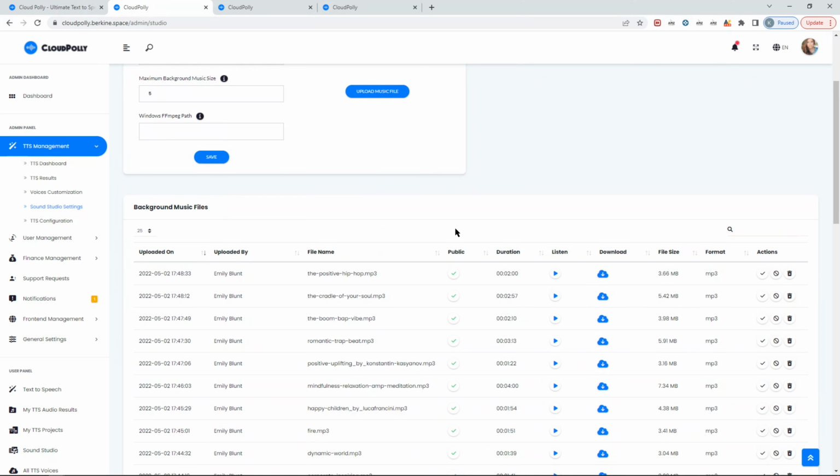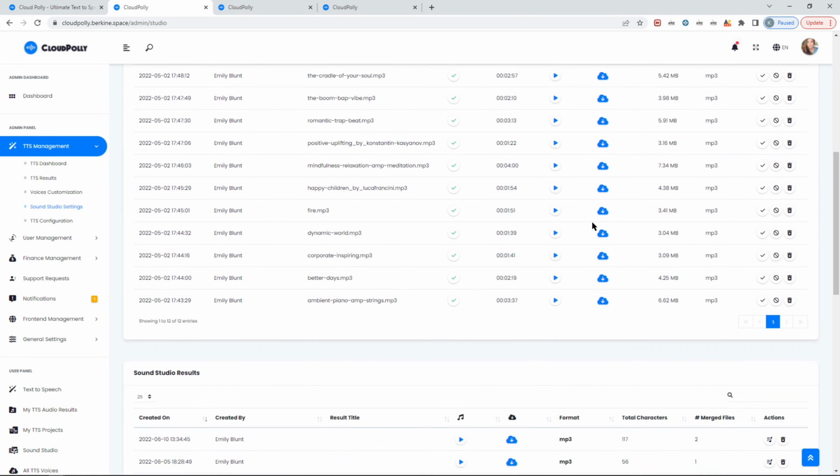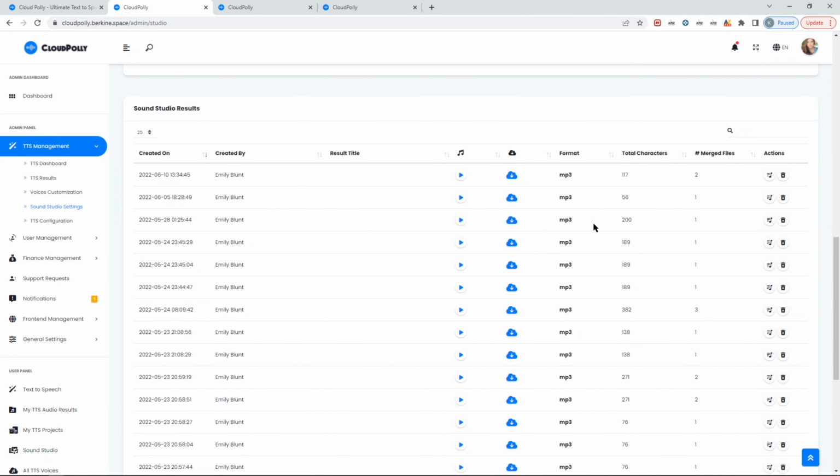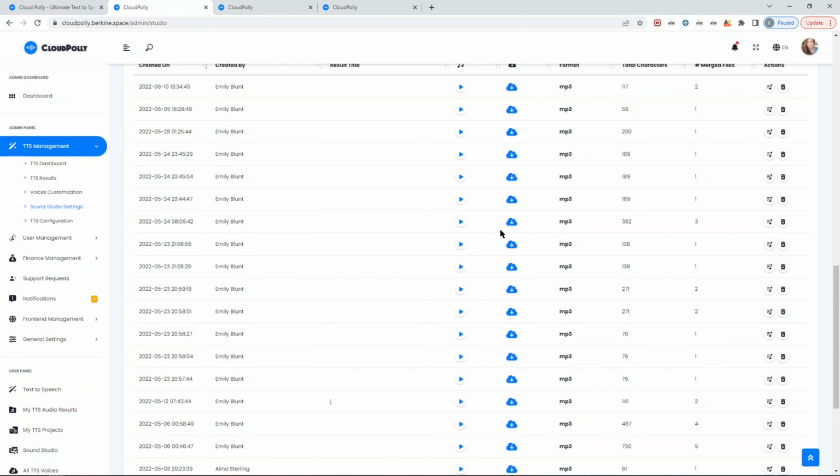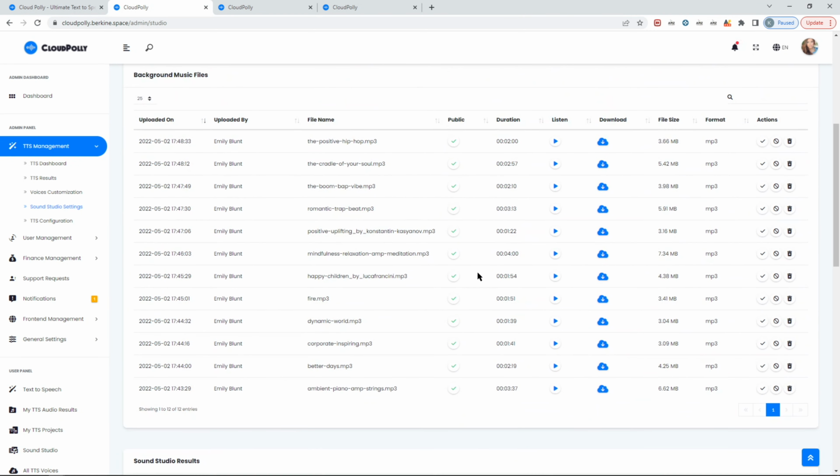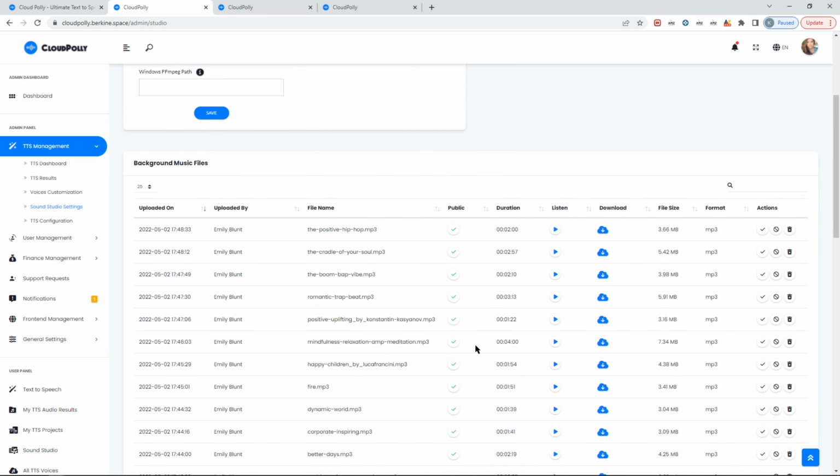This is useful if you are not able to configure the underlying requirements for Sound Studio, or your hosting simply doesn't support it, or maybe you just don't need it. You can see all the Sound Studio results generated by your users, and all the uploaded background music files, they're all here.